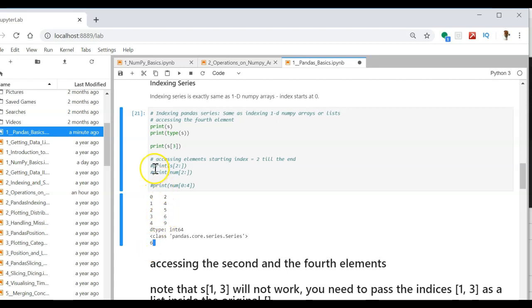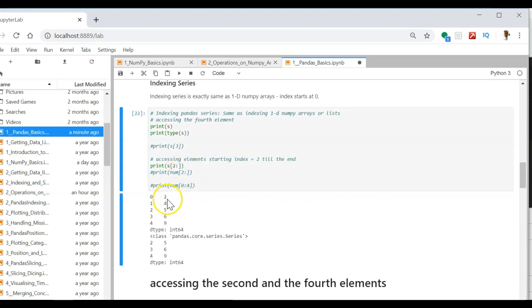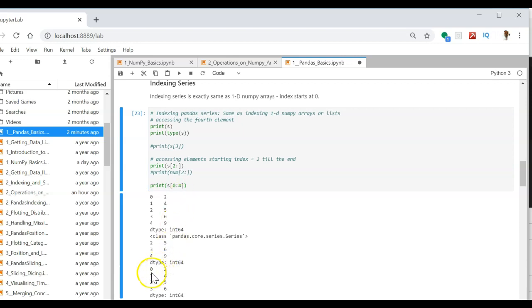Likewise, if you want to print the numbers from index 2 onwards, so from index 2 is this one, 2 3 4, 2 3 4 5 6 9. Here is the output. If you want to print the index from 0 to 4, my output is 0 1 2 3. So this is the result.